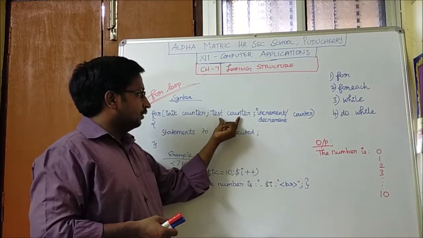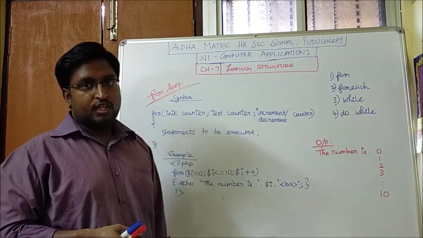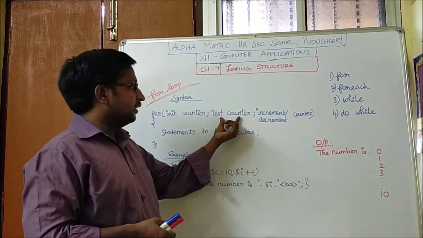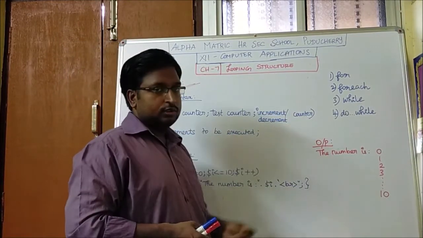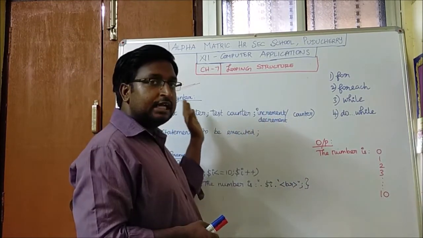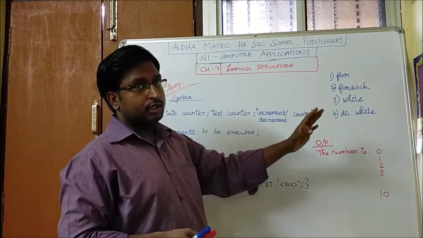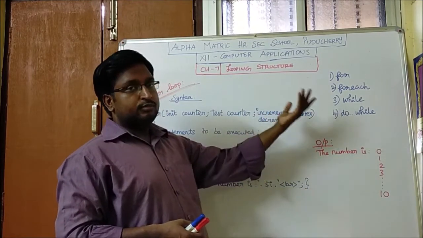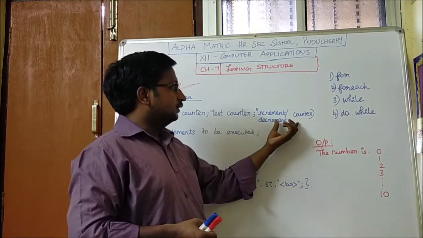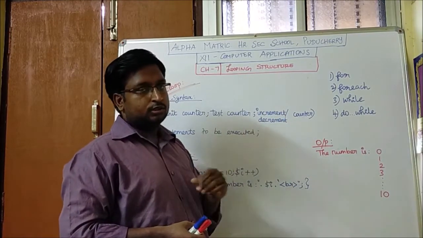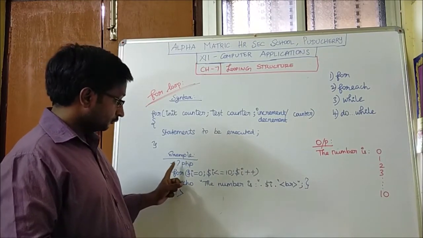Next is the test counter. That is the condition till how many times the loop gets executed. The condition will be given in the test counter. Then the increment or decrement counter. In case of printing starting from 0 to 10, the value gets incremented. In case I am going to print from 10 to 0, the value gets decremented. Then the statements to be executed. This is the syntax. Let us see the example.